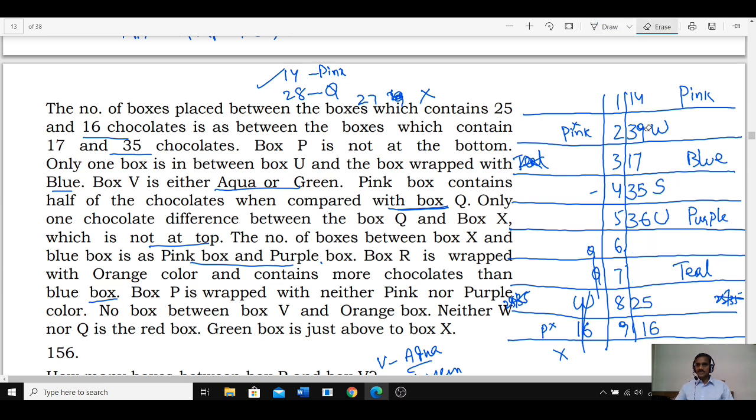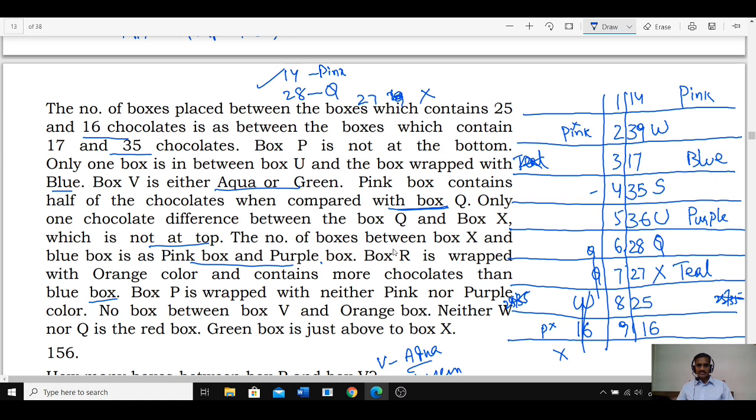Q is 28. And X is so much. This is Q, and this is X. Now Q is 28. If Q is 28, then X must be 27. Then this is the final arrangement. Then in this case,